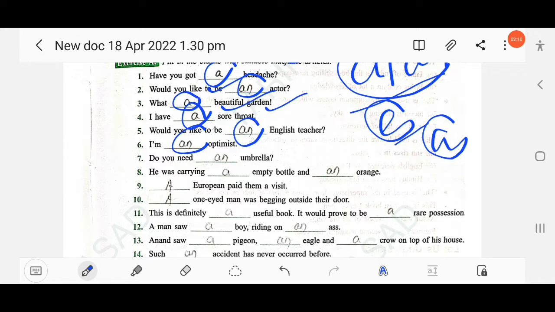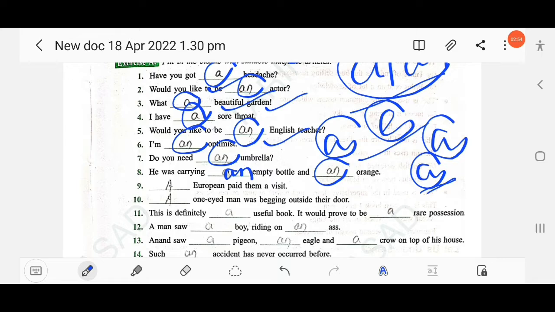Do you need dash umbrella? The sound is a vowel sound, so you have to use an. He was carrying dash empty bottle. Here the empty sounds vowel, so you have to use an. He was carrying an empty bottle and an orange. Here orange, o, a vowel sound.